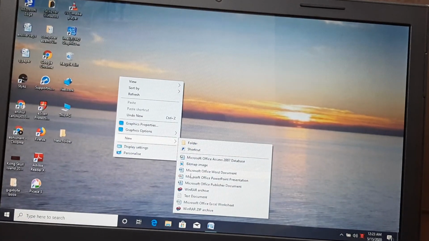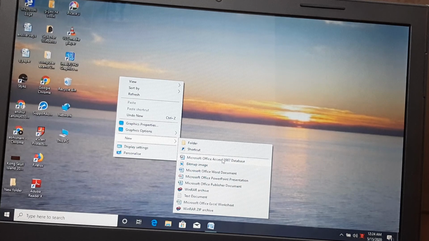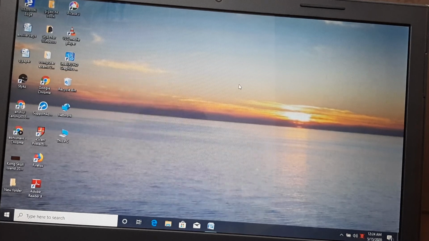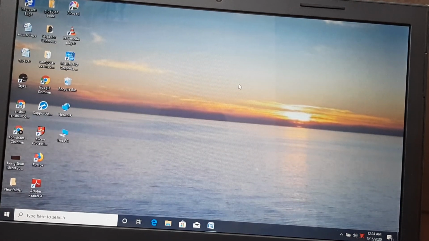From here you can create different files also, like a Word file, PowerPoint file, Excel file, text document, Notepad, WordPad, anything you can arrange. Whatever documents or files you see, you can create them automatically. I hope you all have understood all these functions of Windows 10.